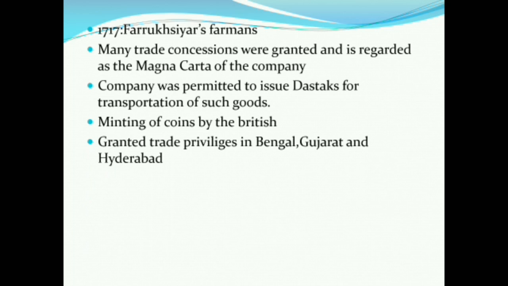So many trade privileges were granted in Bengal, Gujarat and Hyderabad. So as you can see, through these farmans, they were able to establish their stronghold or trading rights in Eastern India also.